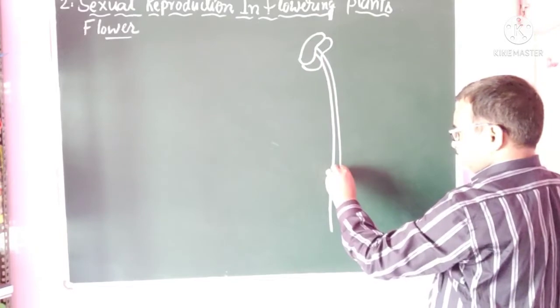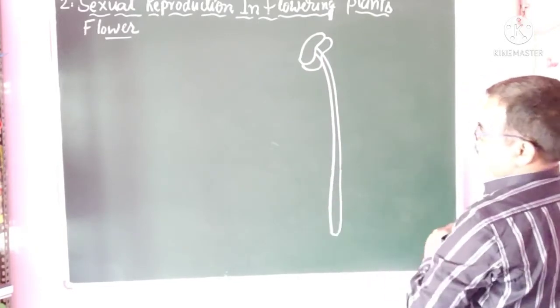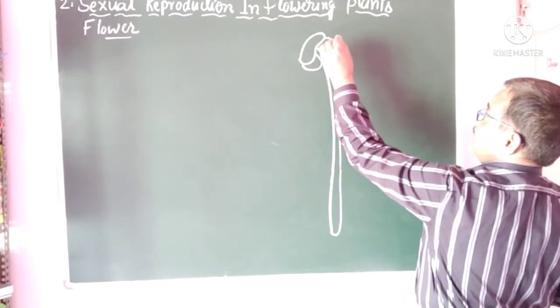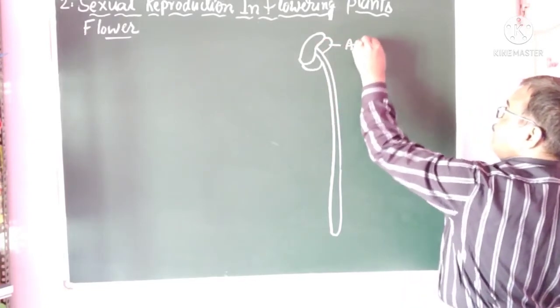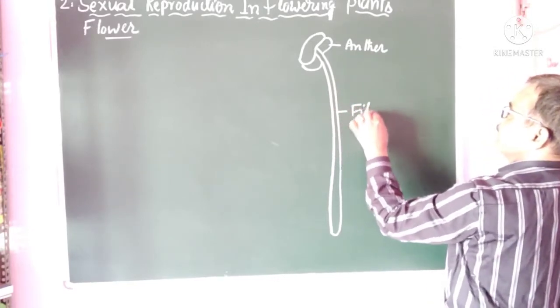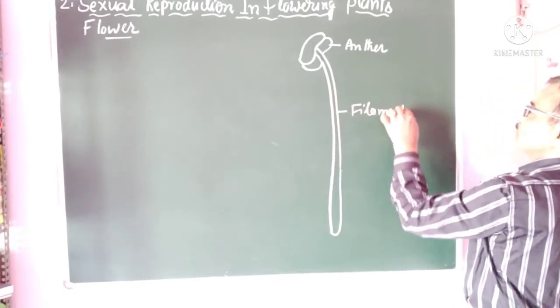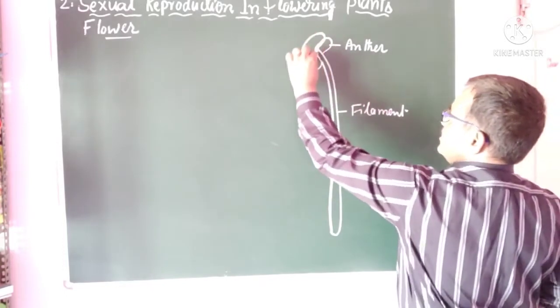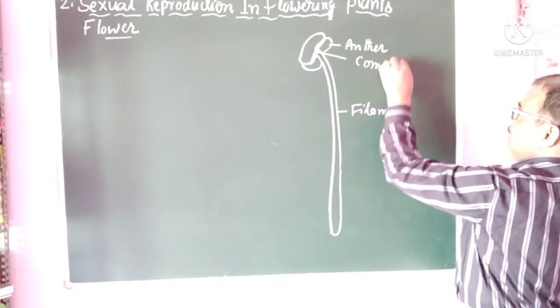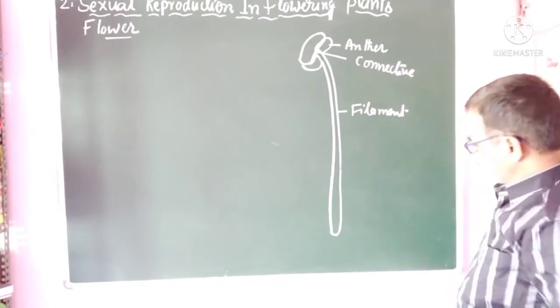Here this is the anther, and here this is the filament. And the tissue that joins these is called the connective.